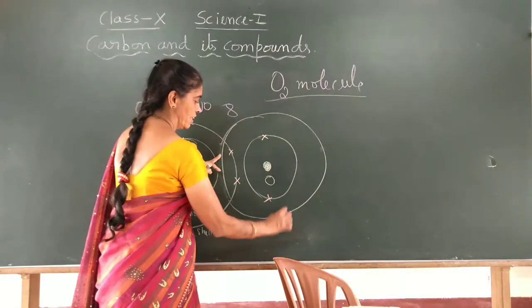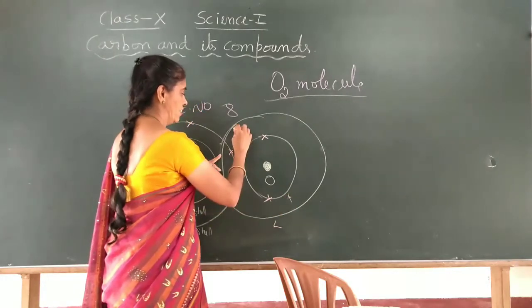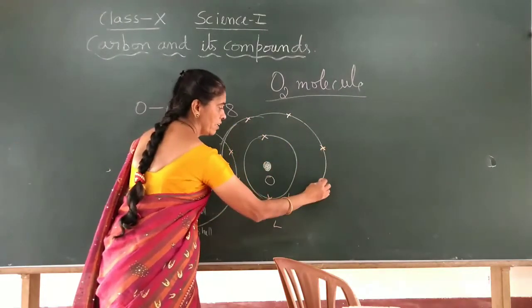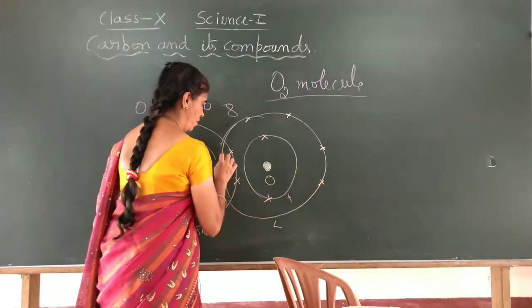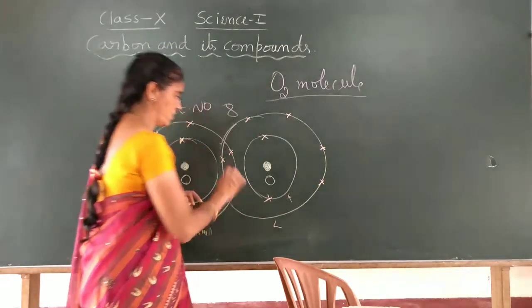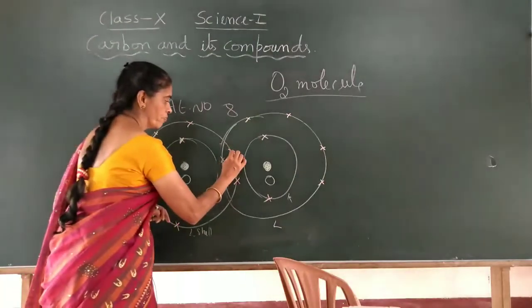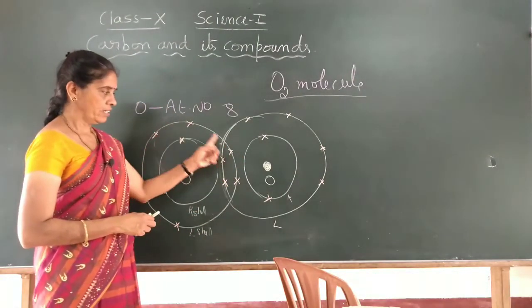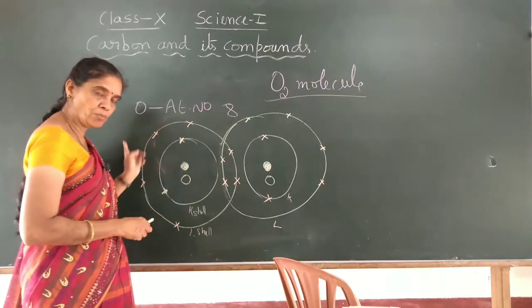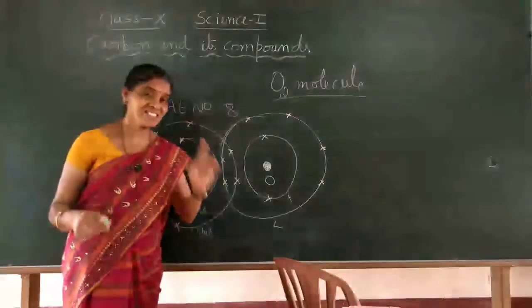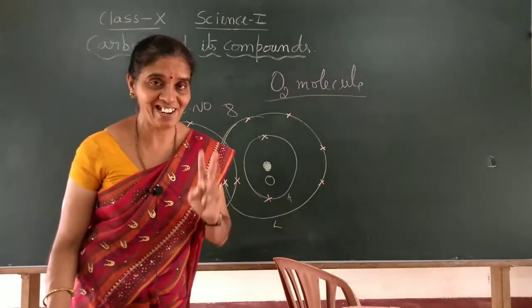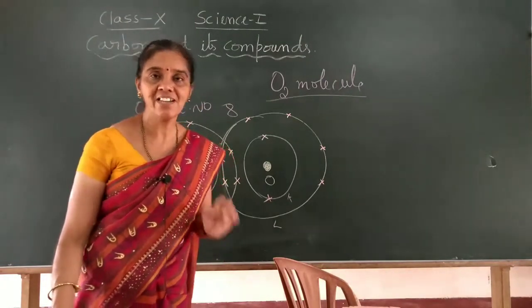This is the L shell, this is the K shell. How many electrons? 1, 2, 3, 4, 5, 6. Now if you observe, this oxygen atom's outermost valence shell has 6 electrons. It wants 2 more electrons to get 8 electrons, the octet structure, right?